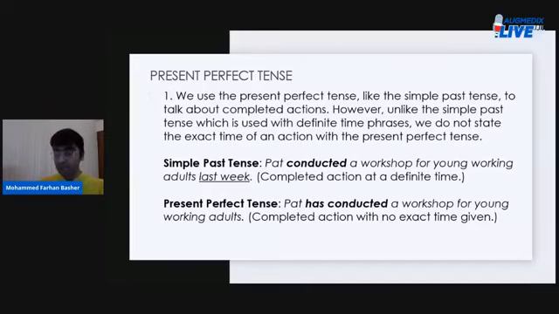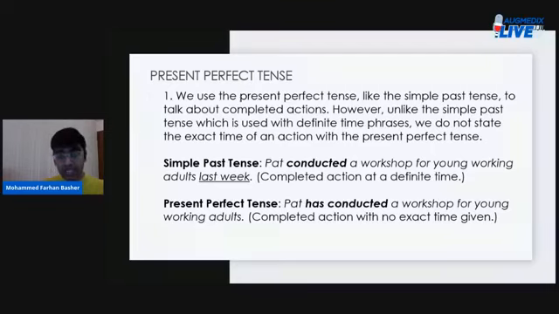Simple past tense. Take a look at the first example. Pat conducted a workshop for young working adults last week. When you say this, you mean that someone did something in the past, and exactly when, you mention: last week. It's a completed action at a definite time. But the very same situation can be described in the present perfect tense as well.